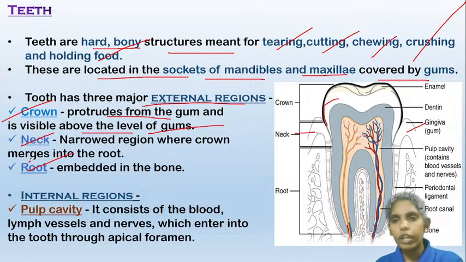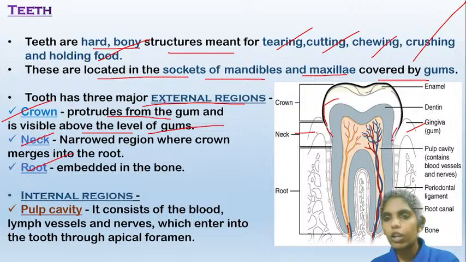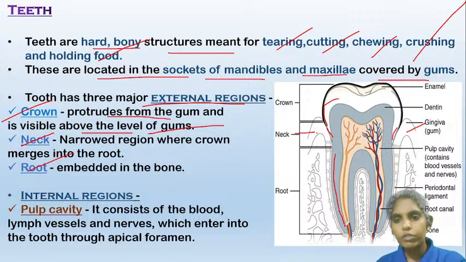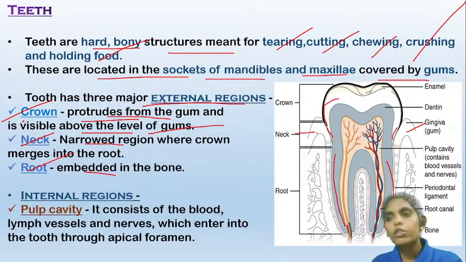And the next part is the neck, which is a narrow region, and the part which is present on the deeper side of the gum is the root. The crown is the part which protrudes out. The narrowed one is the neck, and the one which is embedded in the gum or the mandibular bone or the maxillary bone is known as the root. This is about the external regions.